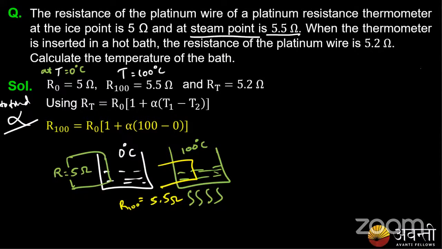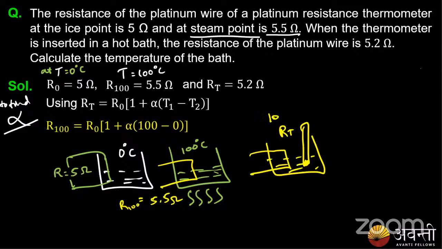Now what happens at some random temperature, R_T? I have the same setup and I introduced a thermometer, so I check the temperature. The temperature is not 100 degrees Celsius. It is close to 100 degrees Celsius, but less than 100. The temperature is not mentioned here, but the resistance is now 5.2 ohms.